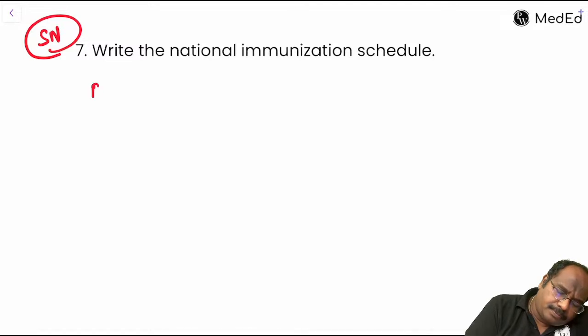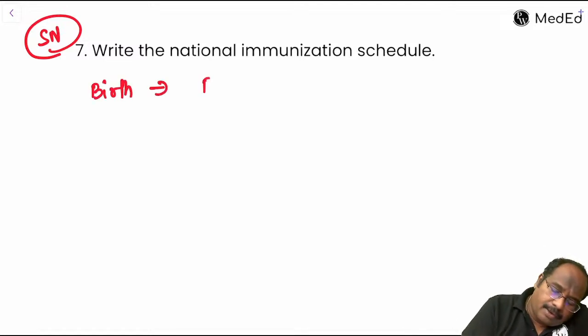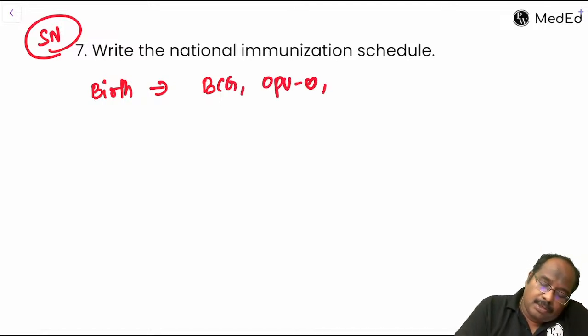At birth, what is the vaccine you are going to provide? BCG, OPV 0 dose, and hepatitis B. Just revision, guys.